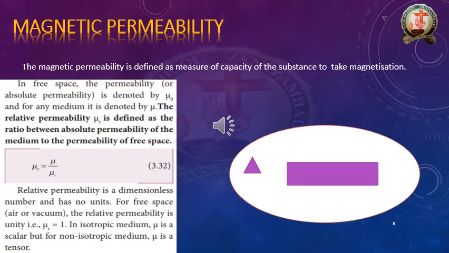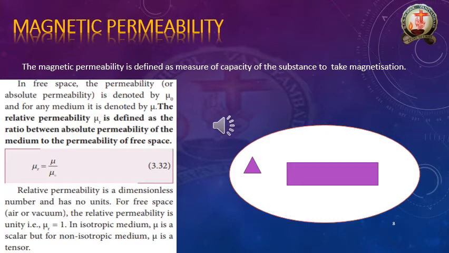So in the numerator I mention mu. The ratio between absolute permeability of the medium to permeability of free space. Permeability of free space means which term we denoted before? Mu naught. So mu r is equal to mu by mu naught. This is the formula of the relative permeability.